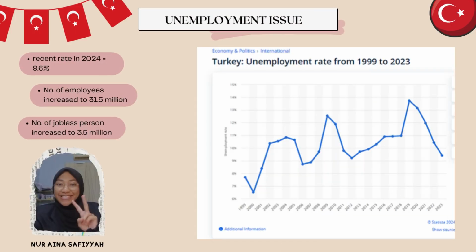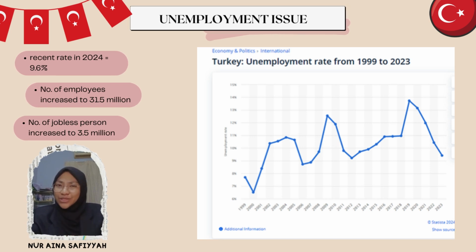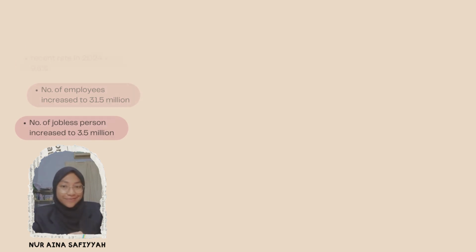Next, we move to the second macroeconomic problem in Turkey, which is unemployment. Did you know, actually, the rate of unemployment in the recent year 2024 is 9.6%, while the number of employees increased to 31.5 million, but at the same time, the number of jobless persons also increased to 3.5 million.